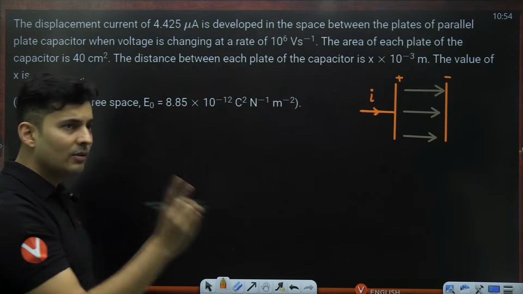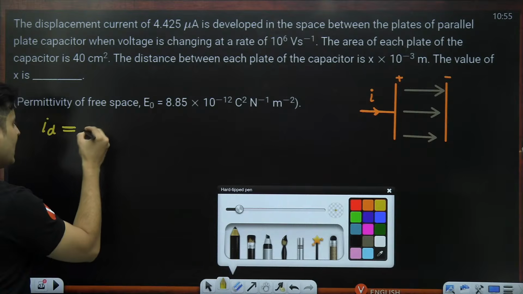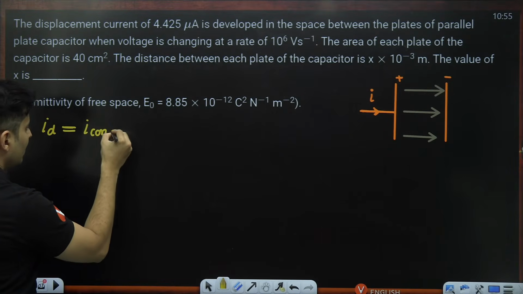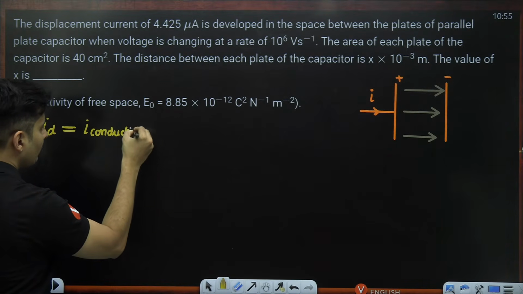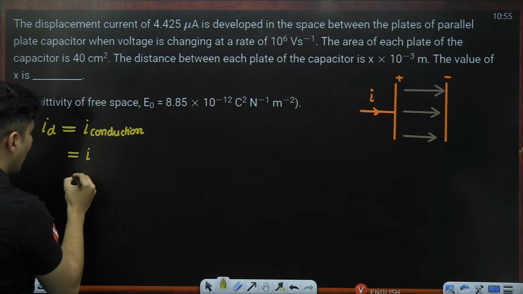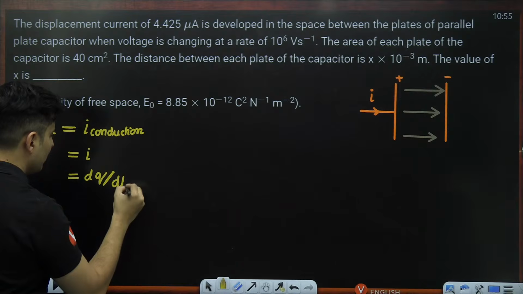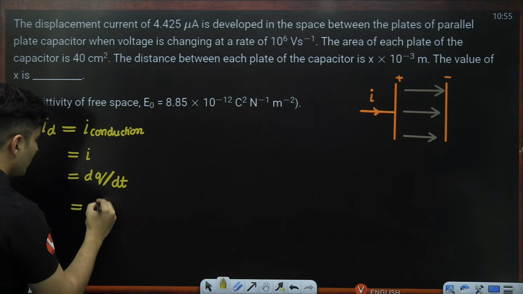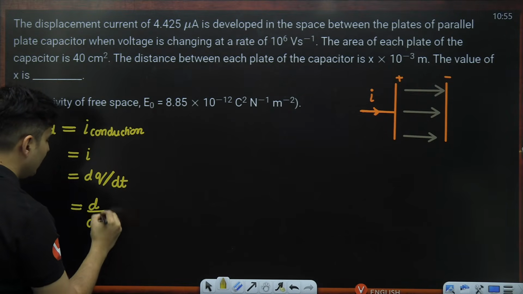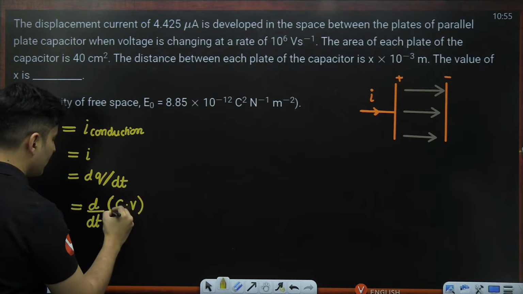That displacement current will be equal to that conduction current. So I can put I_D will be equal to I conduction, and the I conduction is basically I, and this I is rate of flow of charges, dq by dt. So I can make it as d by dt of charge, which is capacitance multiplied by voltage.